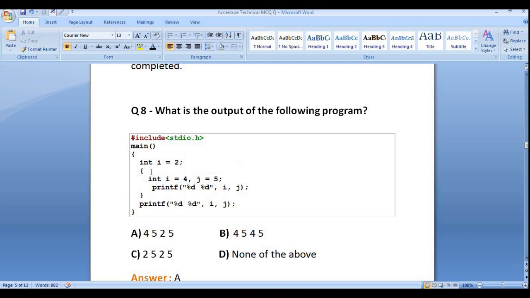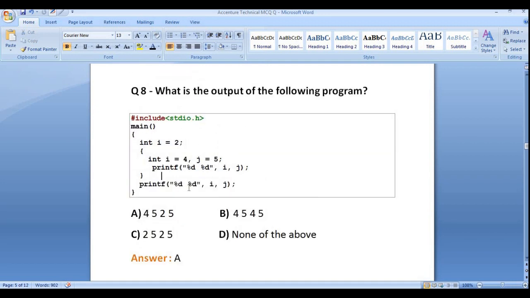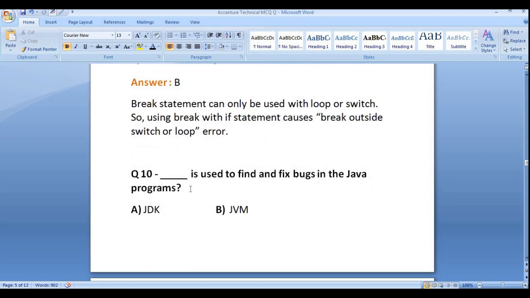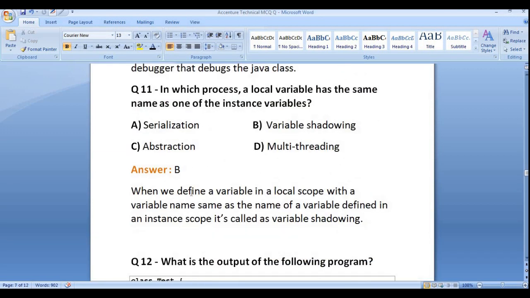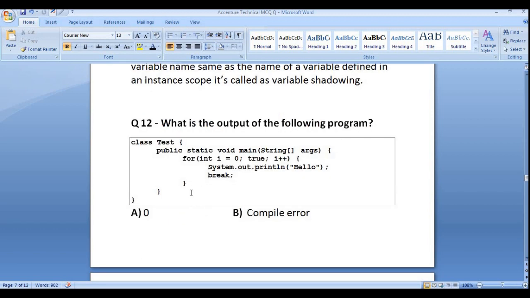So inside a function or inside a block, if you use the same variable name as the instance variable, then the value will be replaced. This concept is called the shadowing problem, or variable shadowing. Now let's move to the 12th question.